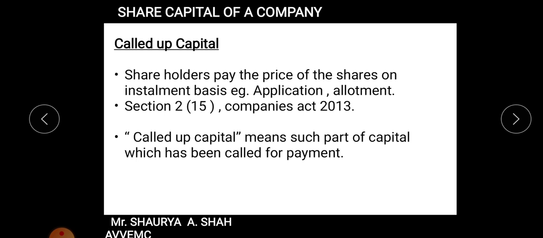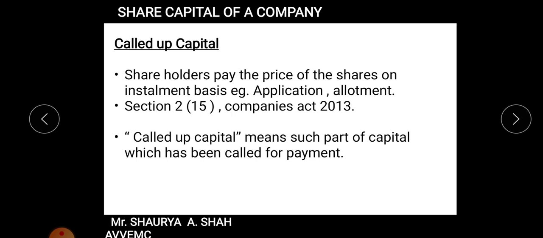first application money is received, students, right? It may be either 2-3 rupees along with the form. After that again allotment money is asked, right? When the shares are allotted you ask money for that, and after that you ask the first call, second call and final call, right? It depends upon the company in what sequence they are asking. That is your called up capital. Shareholders pay the price of the shares on installment basis. It may be either application, allotment, right?